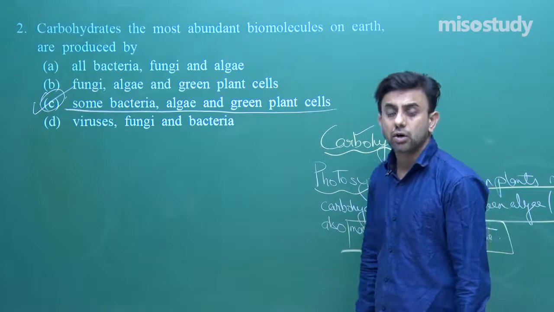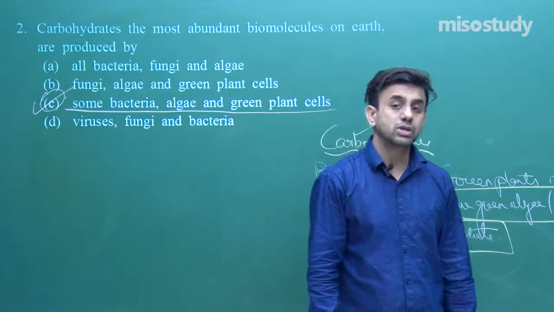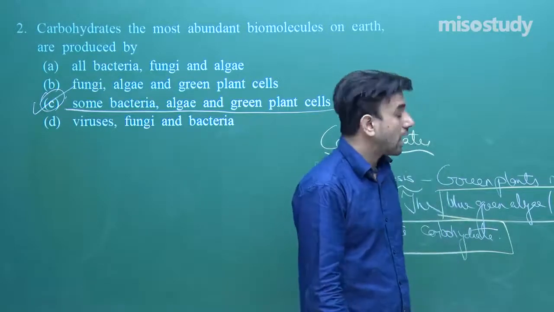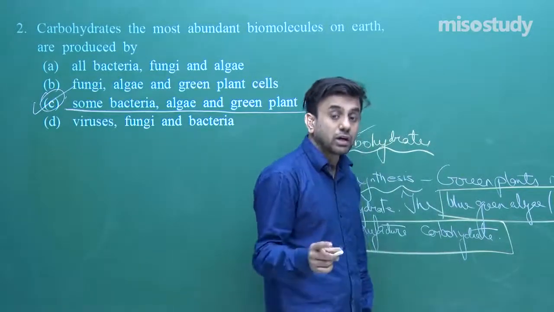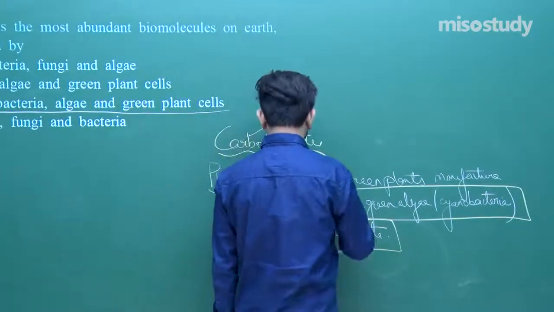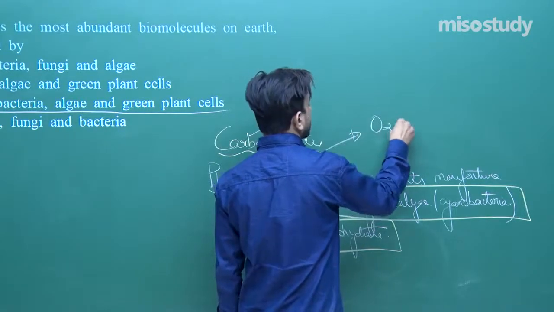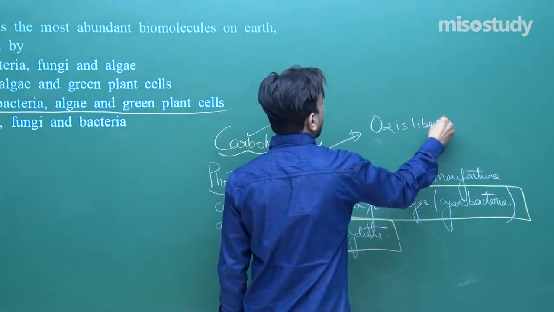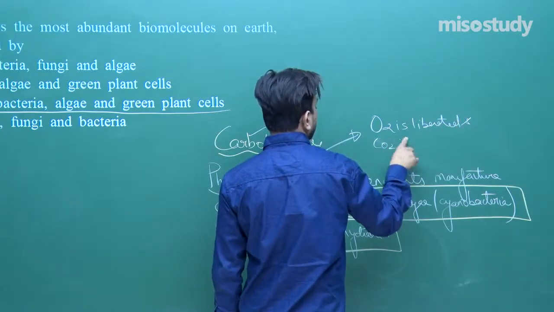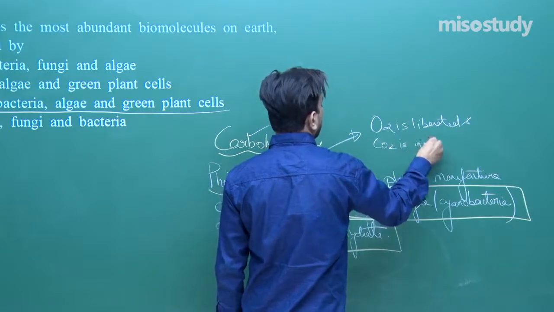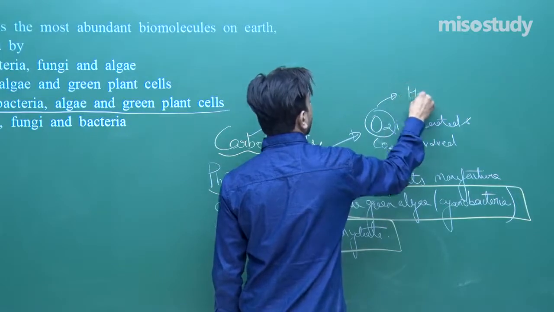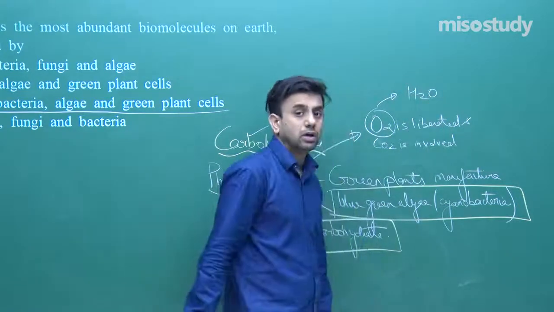Now Rhodopseudomonas is one of the bacteria which manufactures food by photosynthesis. However, in the normal process of photosynthesis, oxygen is liberated and carbon dioxide is involved. Now where is this oxygen coming from? This oxygen is coming from the water, which acts as the hydrogen donor or the proton donor.